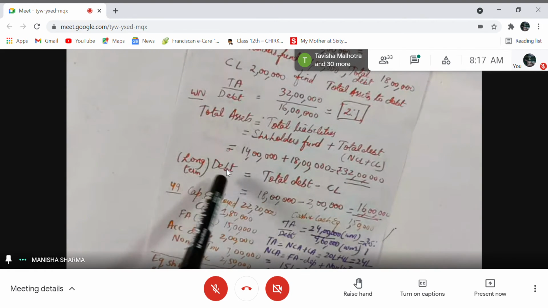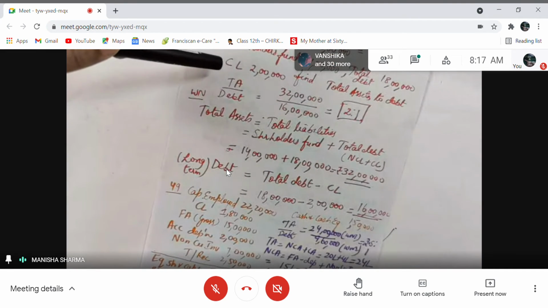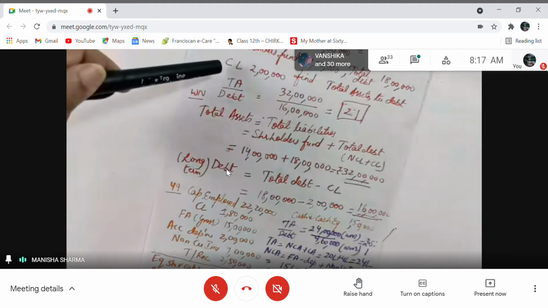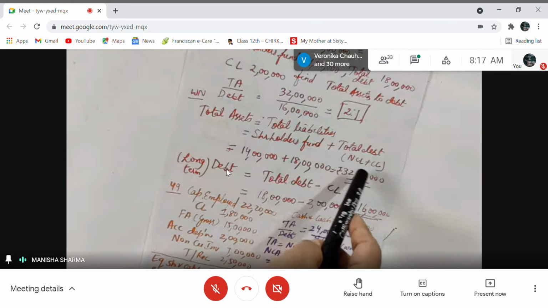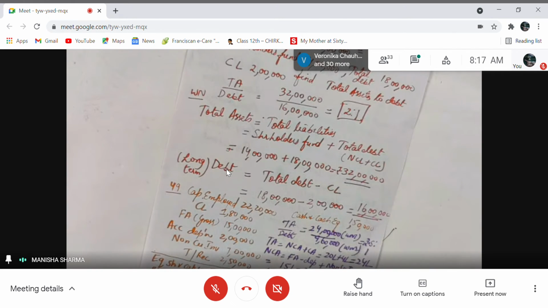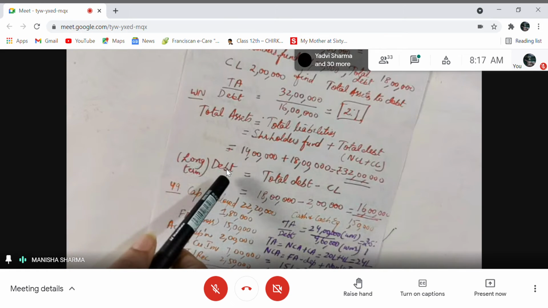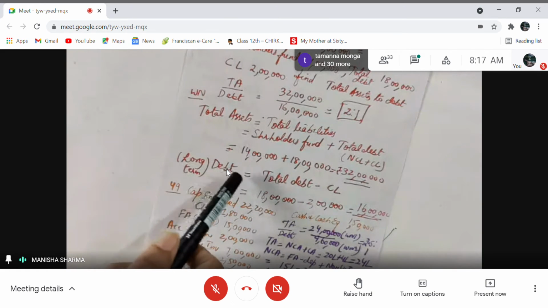So total debt is given in the question. If you see, 18 lakhs is given. Even current liabilities are given in the question. So from the total debt, if I subtract current liabilities, I will get non-current liability or long-term debt, one and the same thing, right? Total debt, I've already told you, is the sum of non-current liability plus current liability. So from the total, if I subtract the current liability, I will get long-term debt or non-current liabilities.